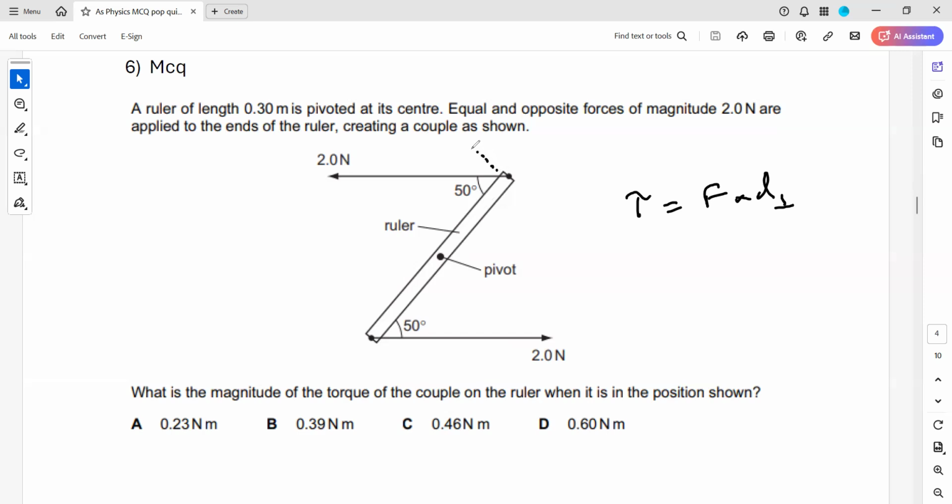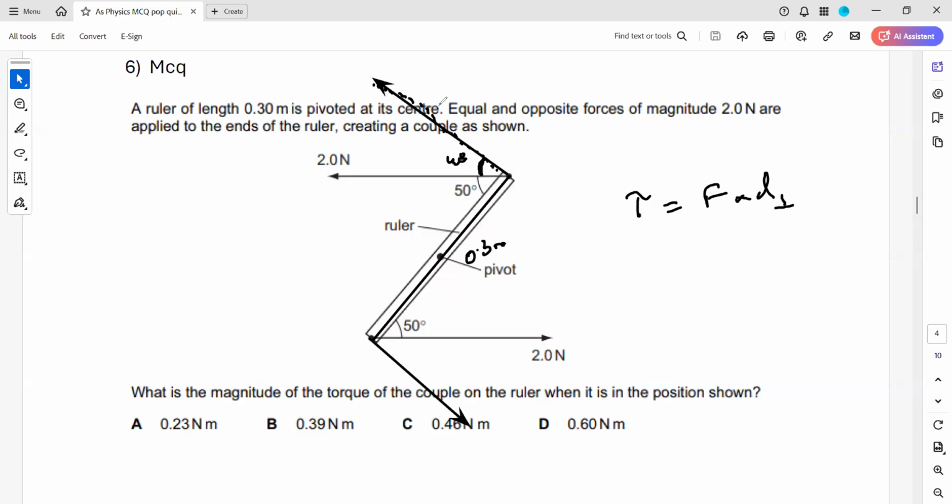So if I draw this, what will be the angle? Because we always need the perpendicular distance and the perpendicular component of the force. So if this was a force, this is the component of the force which we need, and in the same way here, this is a component of the force which we need. And the total distance between the forces, they mentioned the ruler is 0.3 meters. So this one is 0.3 meters. Now, if this angle is 50, how much is this angle? Because the total perpendicular angle is 90, this will be 40 degrees.